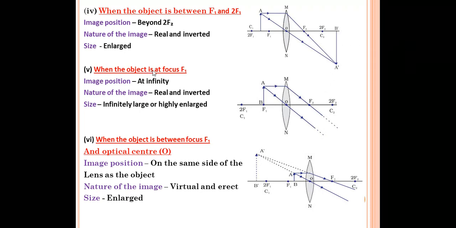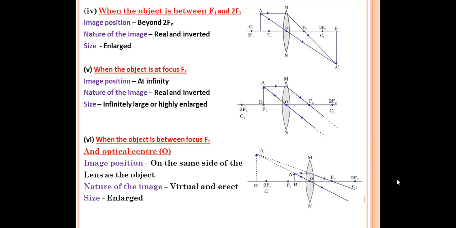Fifth one, when the object is at focus F1. Now we have placed the object at the focus F1. One ray of light will be parallel to the principal axis. It will pass through F2. The second ray of light will pass through the optical center O. But both the rays will not meet. If we extend them also, they will not meet. The image will be formed at infinity that time. They will meet, but at infinity. So the image position will be at infinity. Nature of the image: real and inverted, because both the rays are actually meeting. So we can write real and inverted. And the size will be very high.